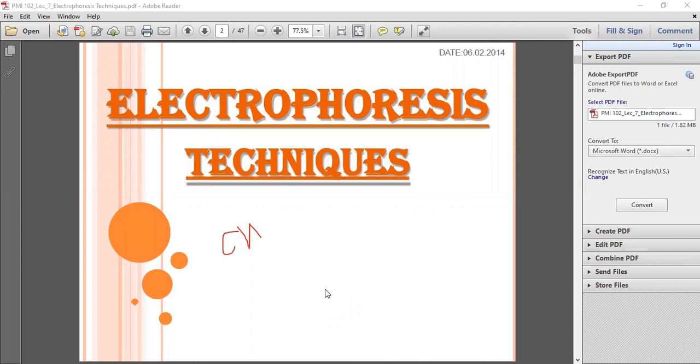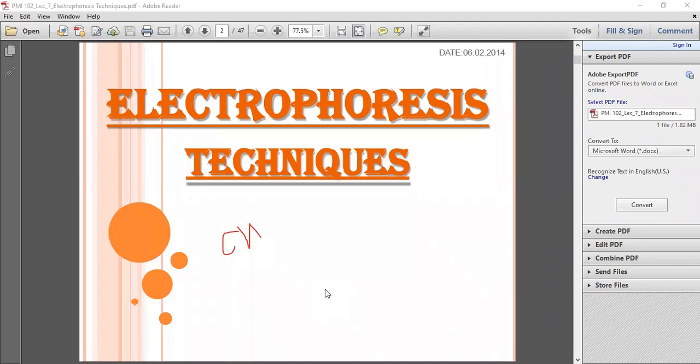Before this, we discussed that gel electrophoresis is used to separate different DNA fragments based on their size. So movement of charged molecules, which molecules? That is the DNA molecule.